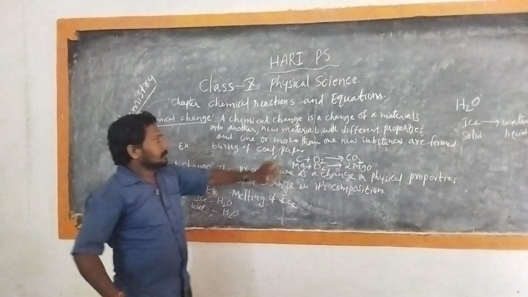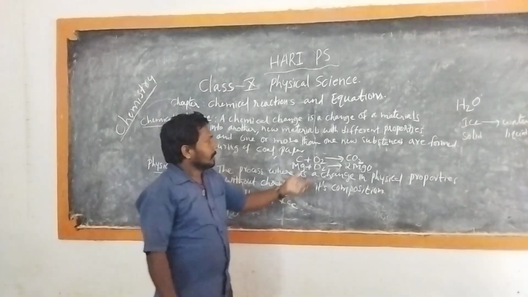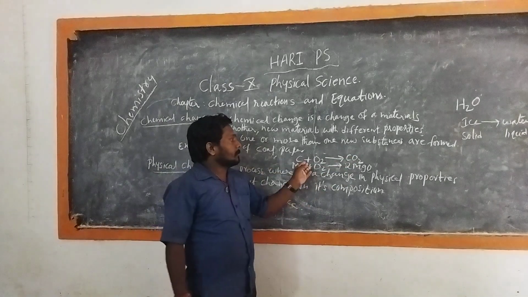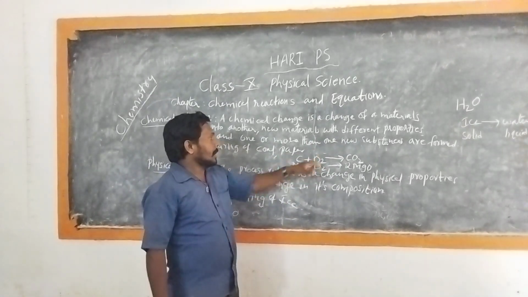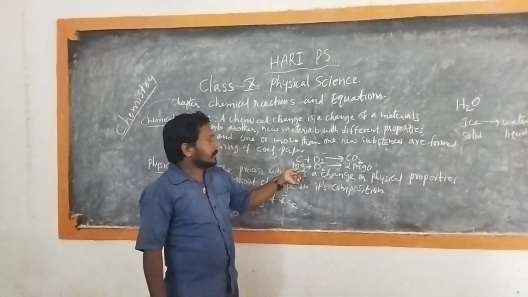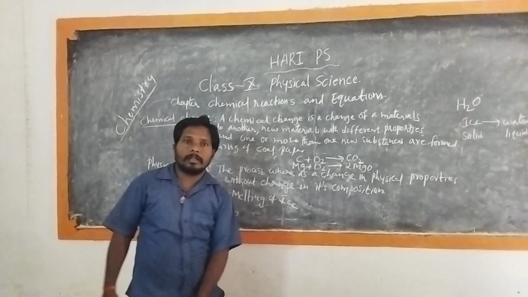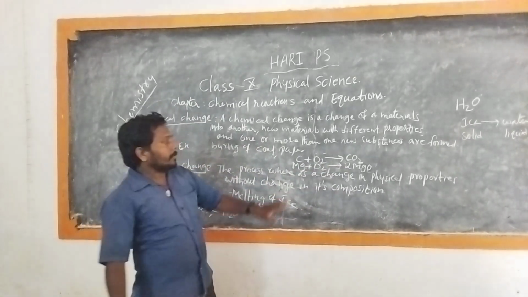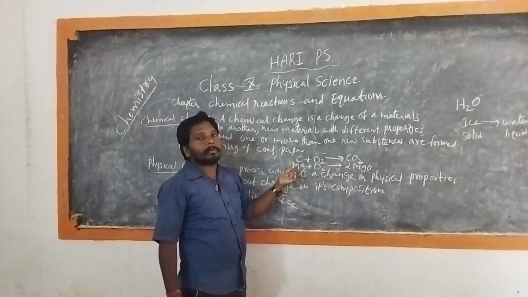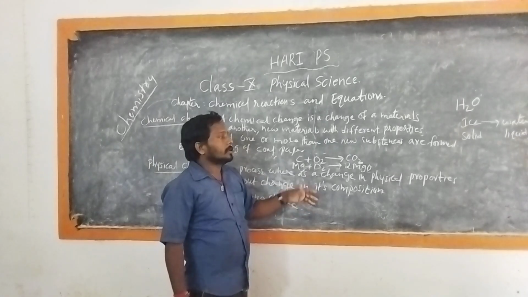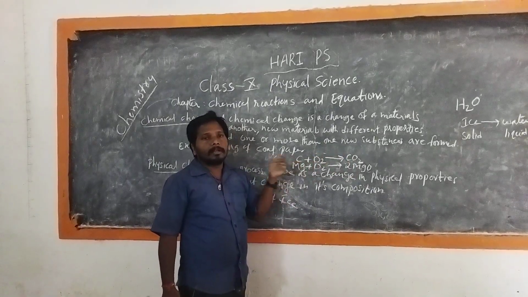Here these are separate substances, but a new product is obtained with different properties. Magnesium is a solid and oxygen is a gas. The two combine and form the ash, which we call magnesium oxide. The properties of magnesium oxide differ from the properties of magnesium and oxygen. Similarly, the properties of carbon dioxide differ from the properties of oxygen and carbon.